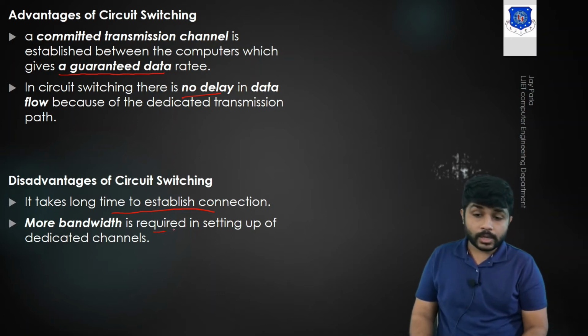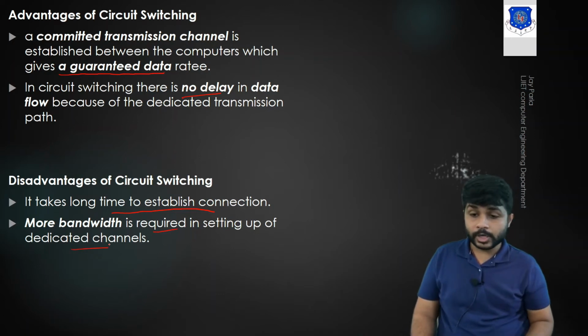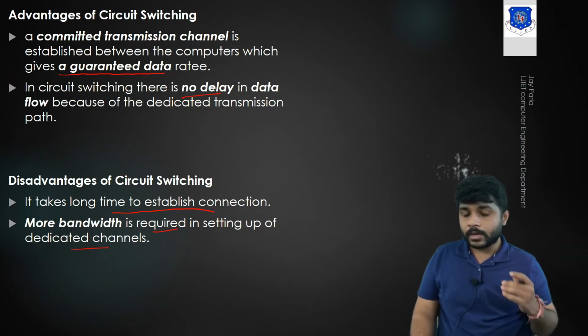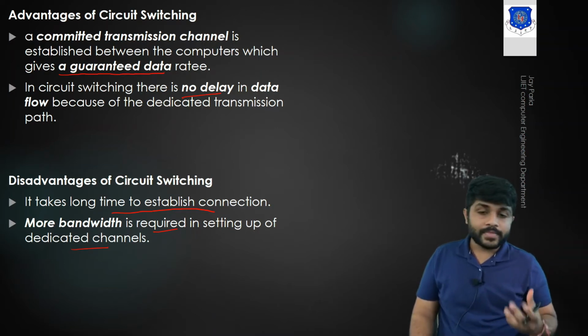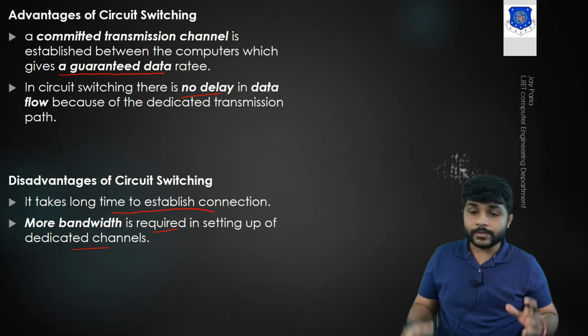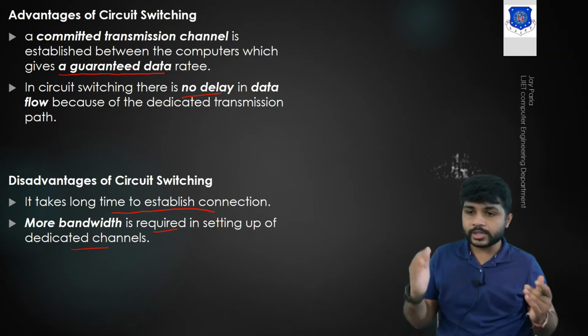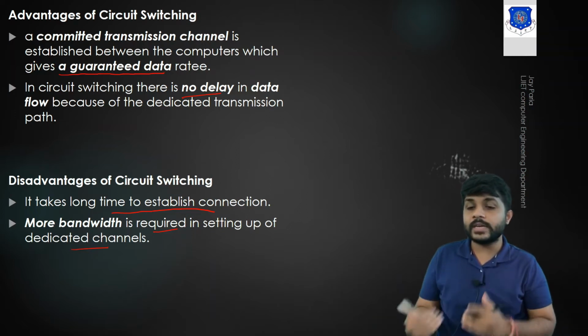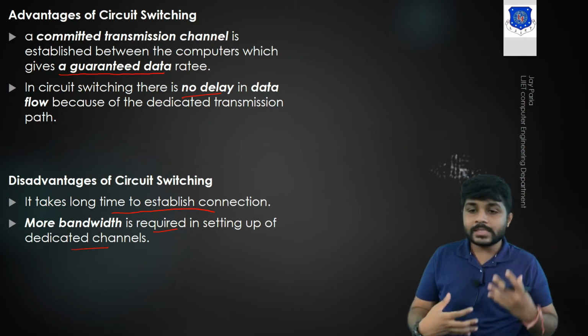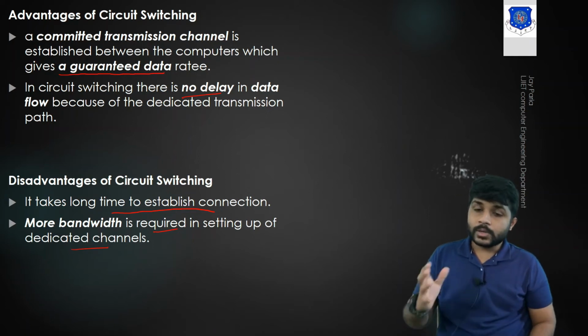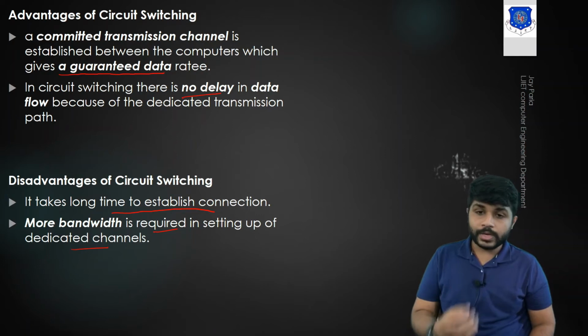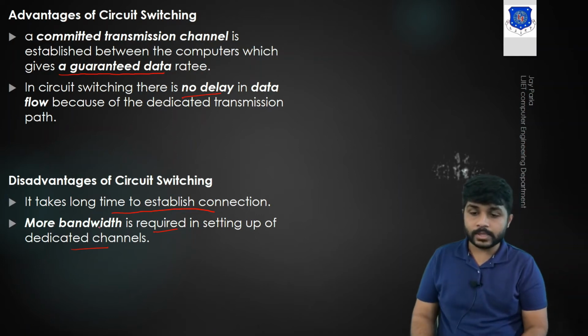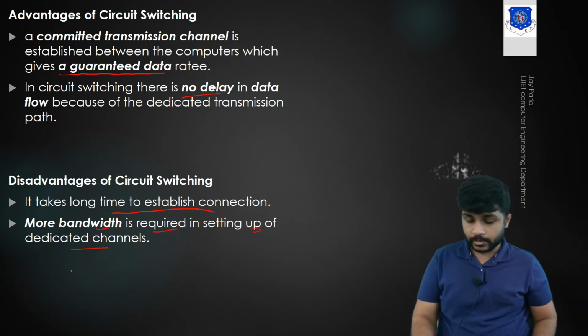More bandwidth is required to set up a dedicated channel. Like I just said, in the circuit switch network, if you want to connect 100 devices, there should be a dedicated link between each and every device. So as the size of the network increases, we need more channels, we need more links. It means more bandwidth is required to set up dedicated channels.